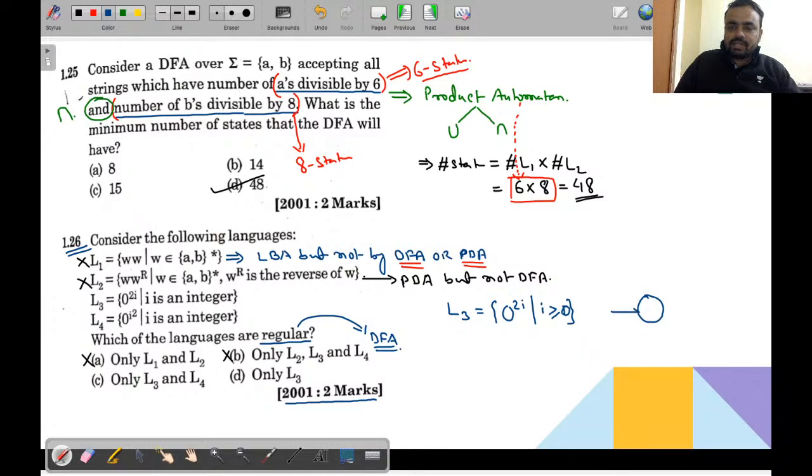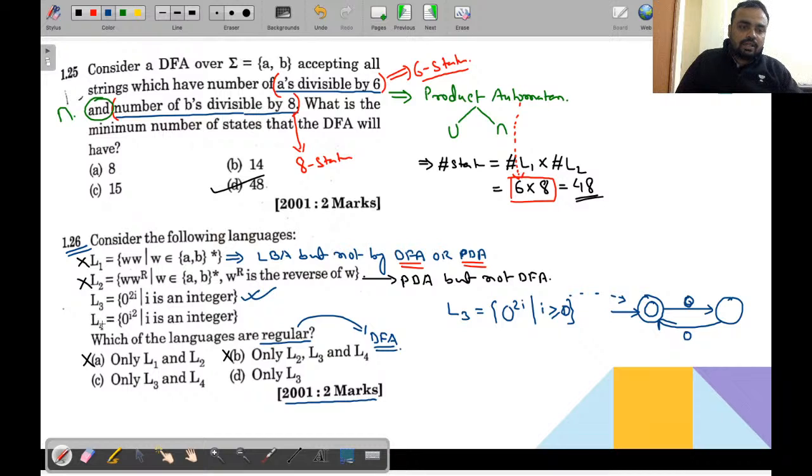What kind of strings is the machine accepting? Of course epsilon will be generated, a single 0 will be rejected and double 0 will be accepted. So this is the machine for this particular language. Of course this is regular.